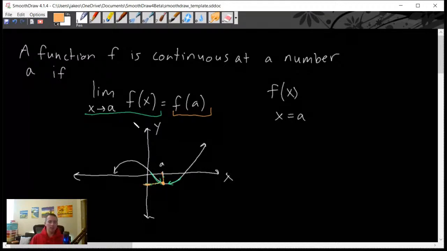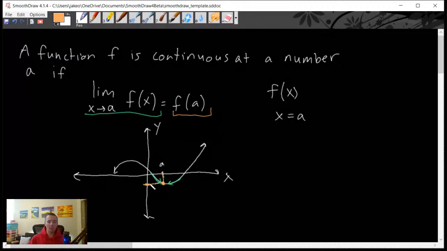So basically the idea is, if a function is continuous at this value of x equals a, that means you get the same thing whether you approach that x value from either side or by simply plugging that x value into the function. So what's going on around that x value lines up with what's going on at that x value. That's how you can think of what a continuous function means.